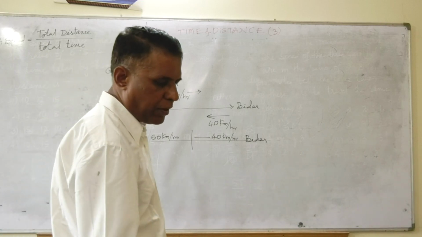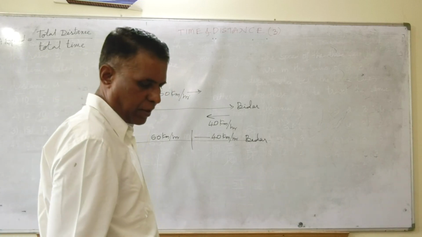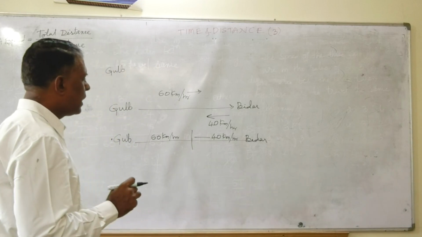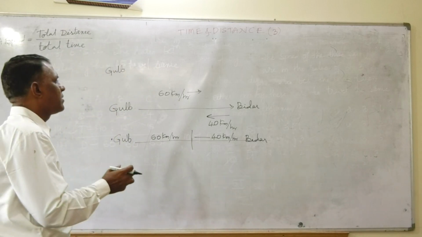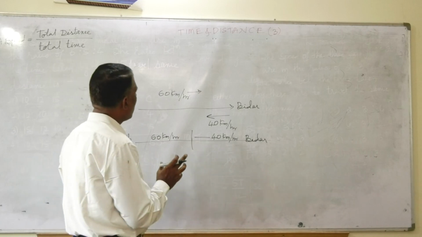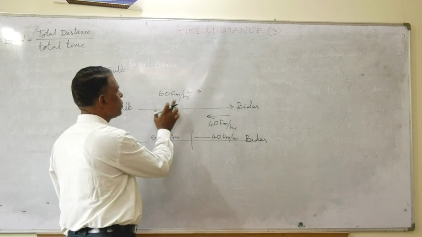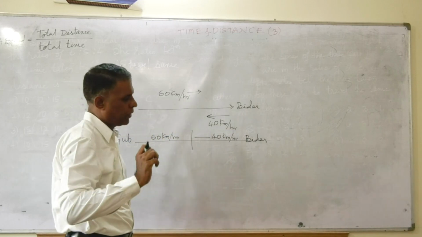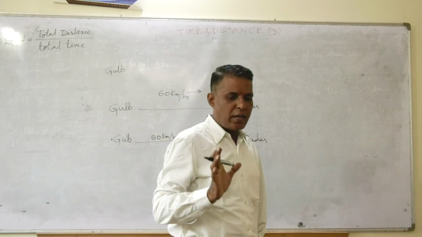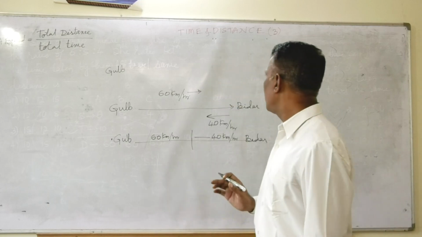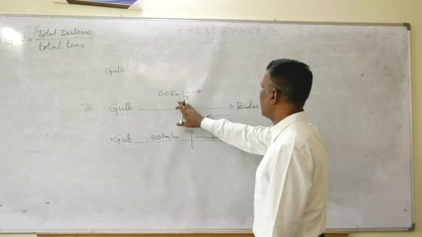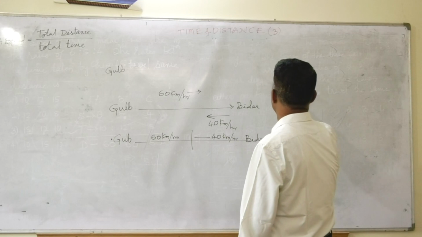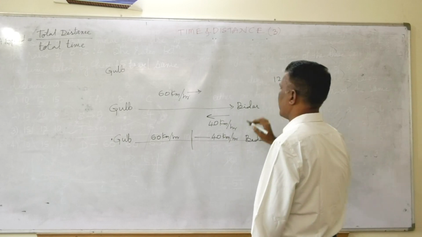Okay, let me imagine the distance. It should be divisible by these two numbers, 60 and 40. Please pick a number. Means, is it 120? You can take the LCM.